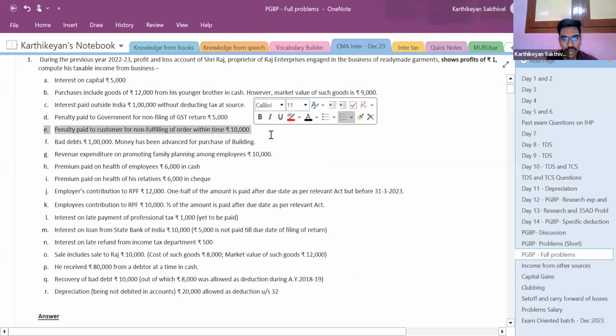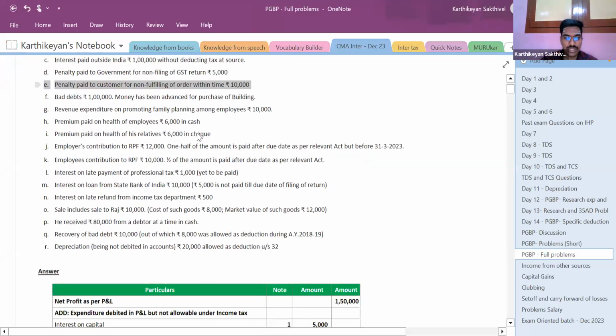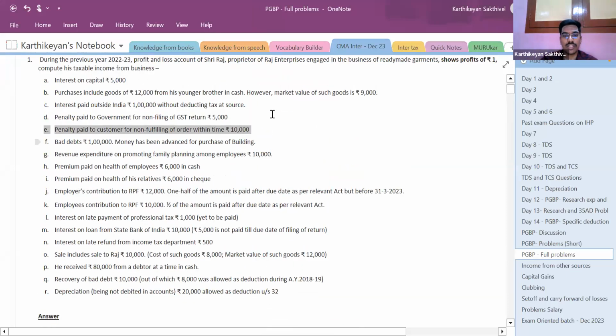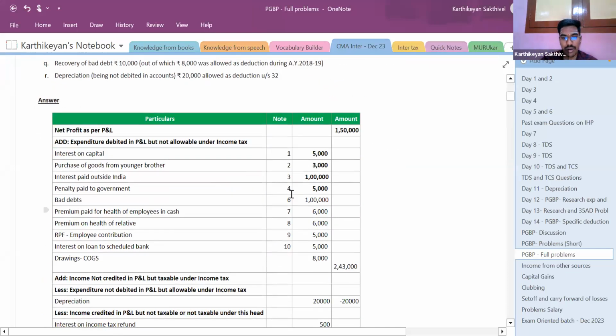Next is penalty paid to customer for non-fulfilling of order within time. No adjustment is required for this because it is not paid to the government. It is not a breach of law. So on that reason this is not required to be disallowed. Next is bad debts.